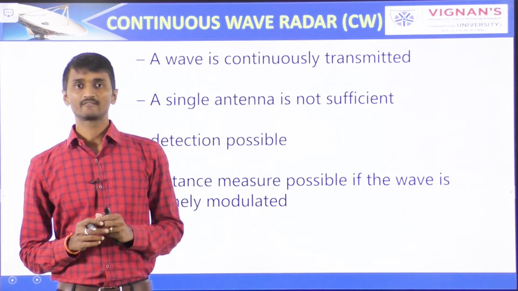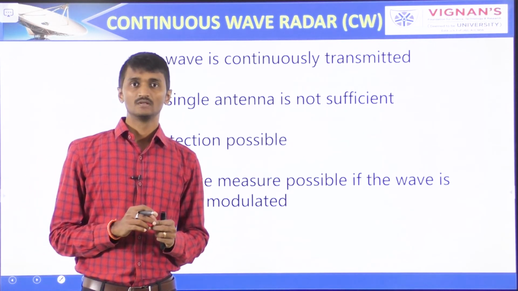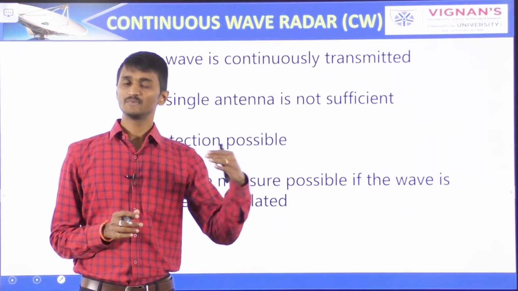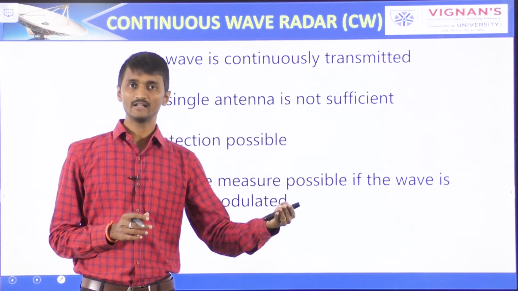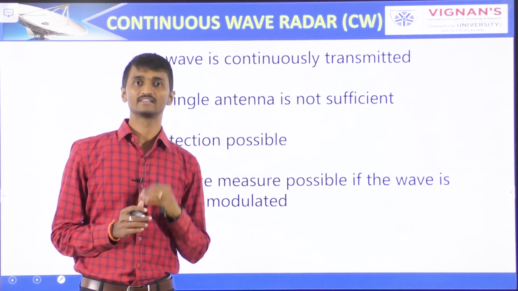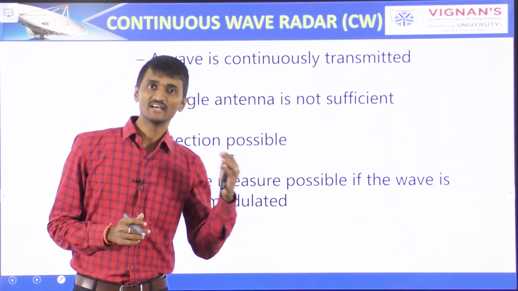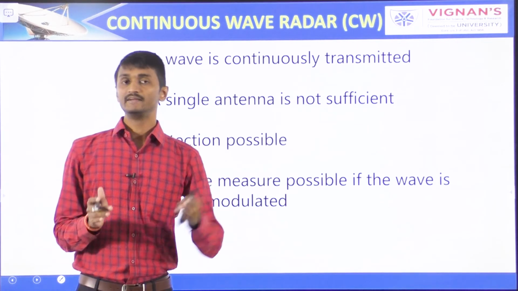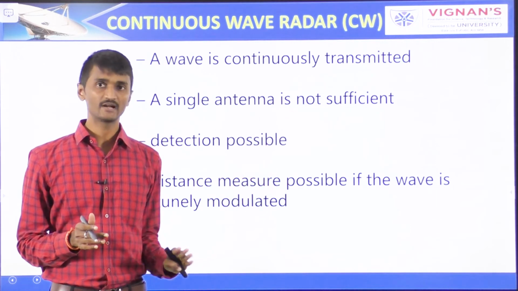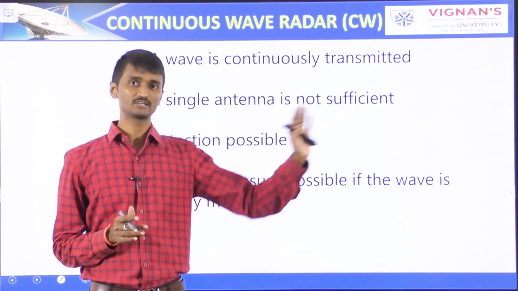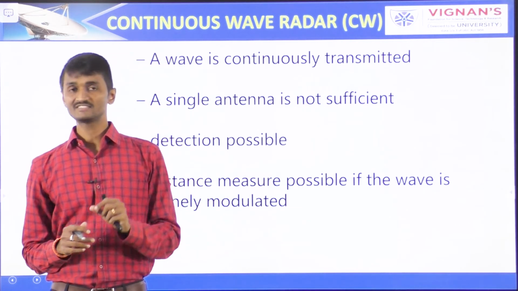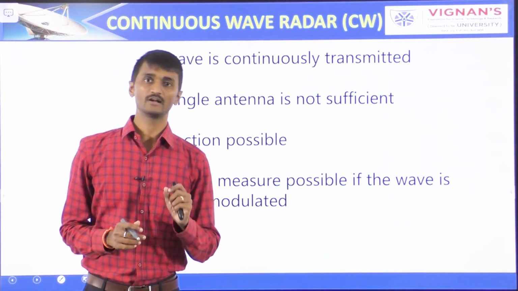This radar requires two antennas. Of these two antennas, one antenna is used for transmitting the signal and the other antenna is used for receiving the signals. It measures only the speed of the targets but not the distance of the target from the radar. It only measures the speed of the targets. Please remember.